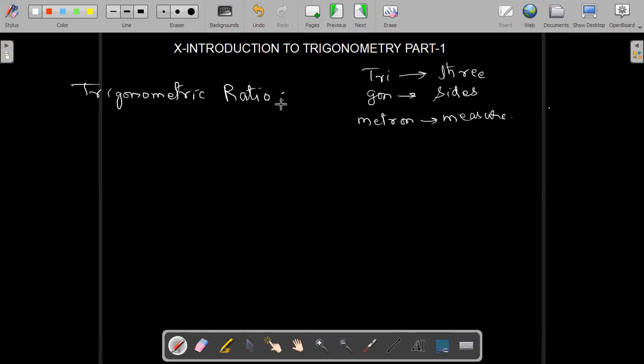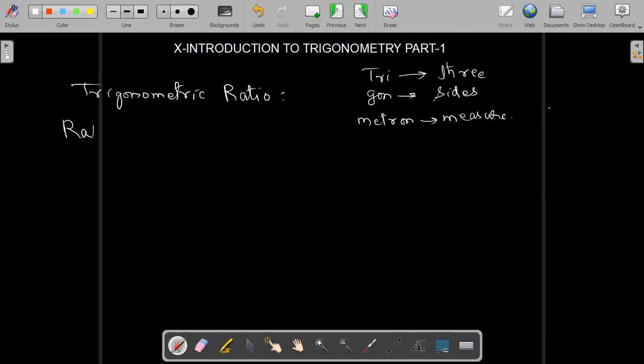Full trigonometry is depending on trigonometric ratios. Trigonometric ratios actually are the ratios of the sides of a right angled triangle. That's why it is called ratio. Ratio of the sides of a right angled triangle are called trigonometrical ratios.